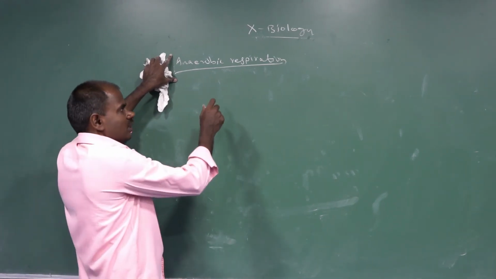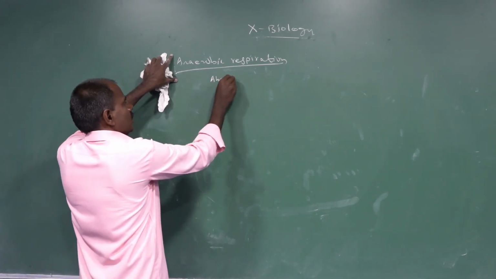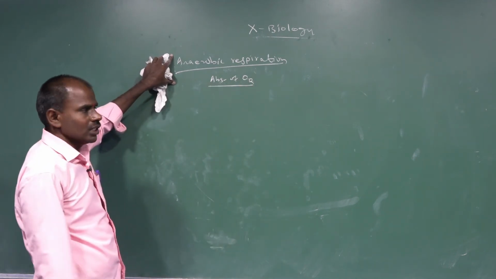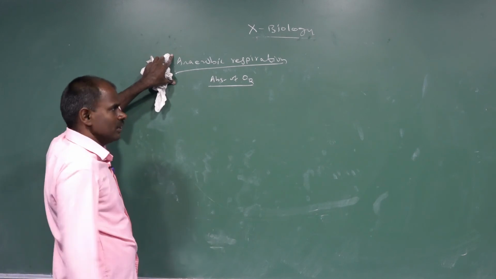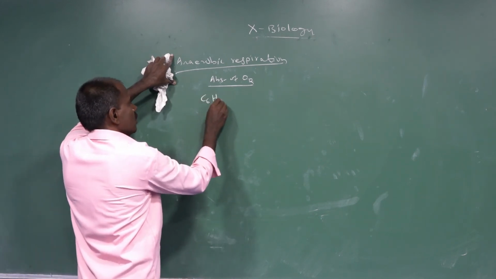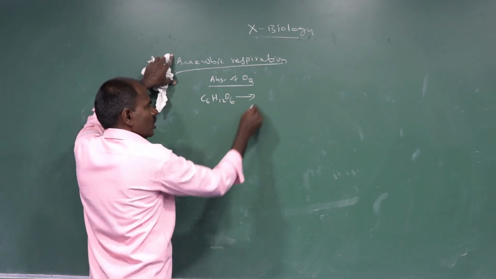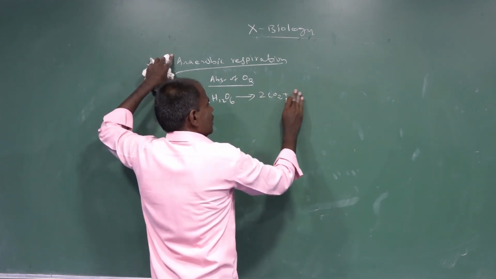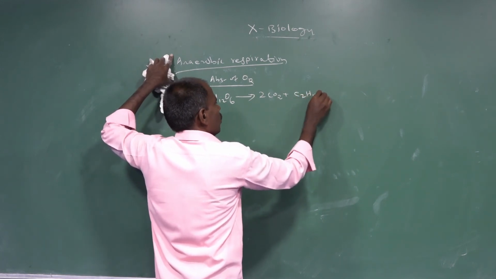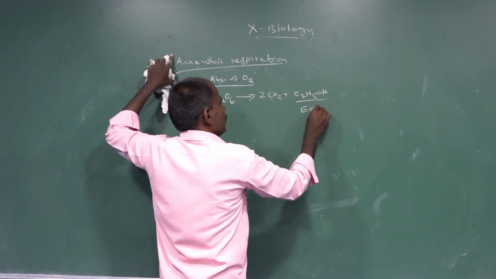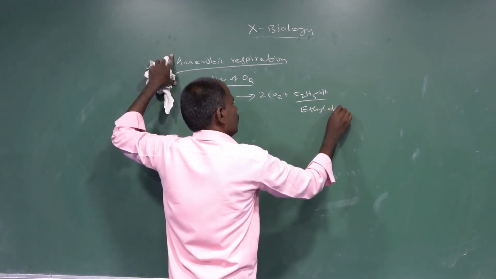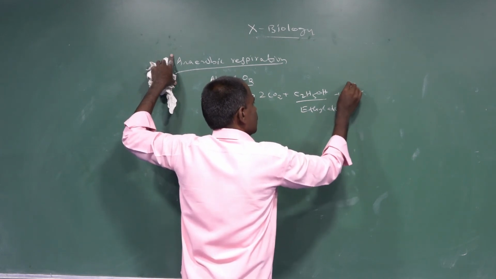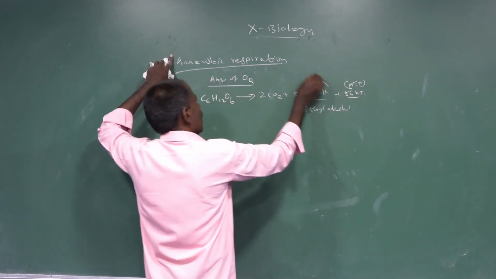Next is anaerobic respiration. Anaerobic respiration means respiration that occurs without oxygen. Glucose, C6H12O6, without oxygen releases 2 molecules of carbon dioxide plus ethyl alcohol, C2H5OH, plus 56 kilojoules of energy. That is ATP released from anaerobic respiration.